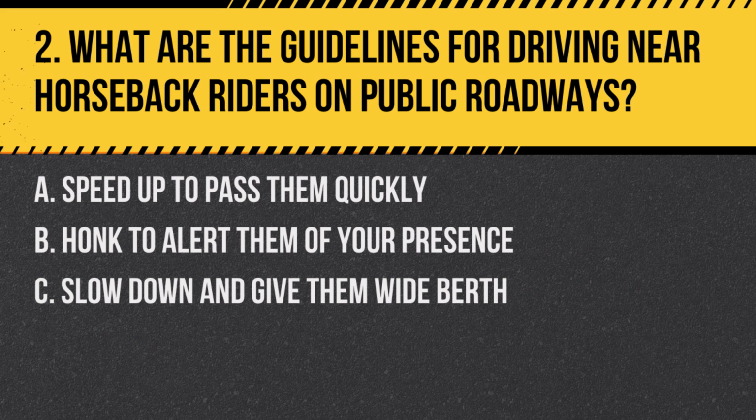Question 2. What are the guidelines for driving near horseback riders on public roadways? A. Speed up to pass them quickly. B. Honk to alert them of your presence. C. Slow down and give them wide berth. Answer. C. Slow down and give them wide berth.